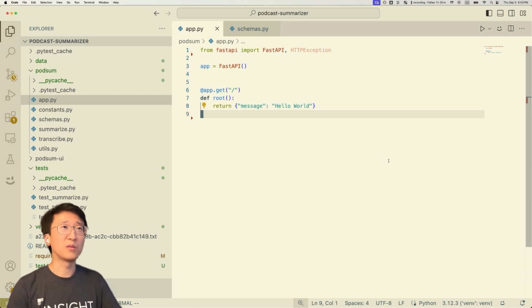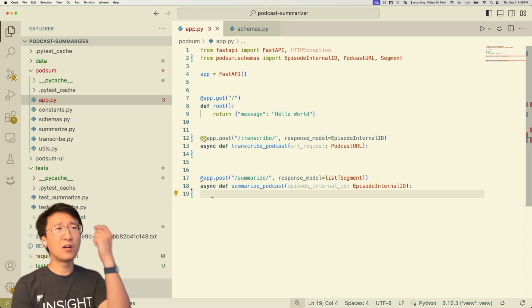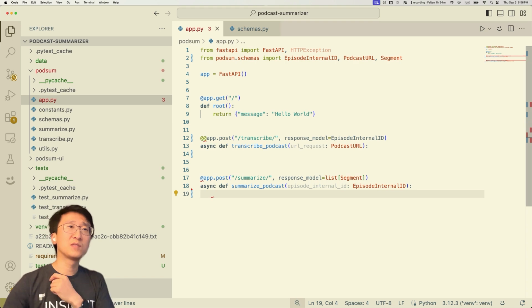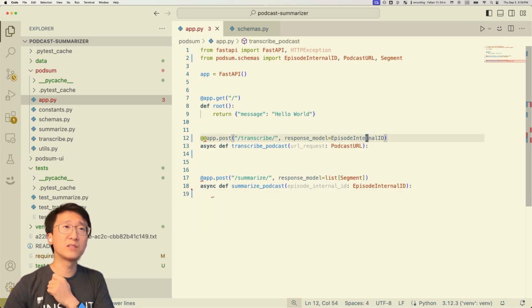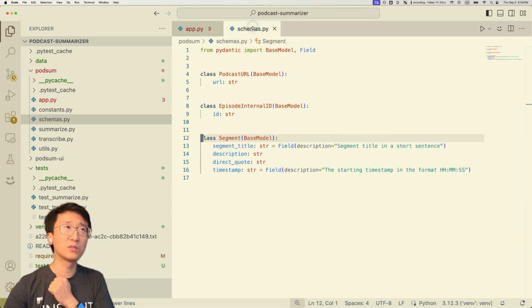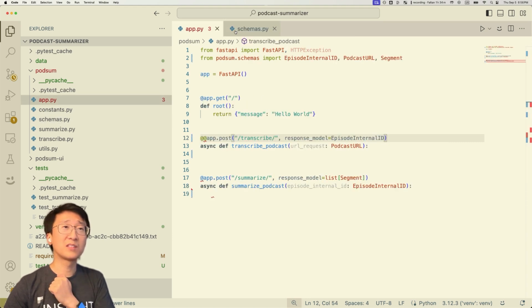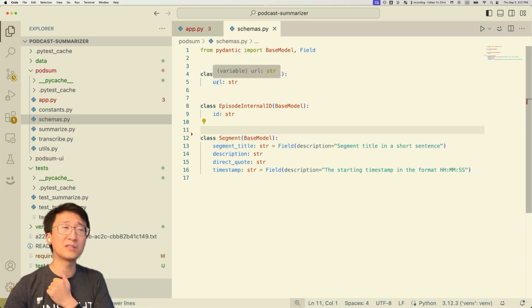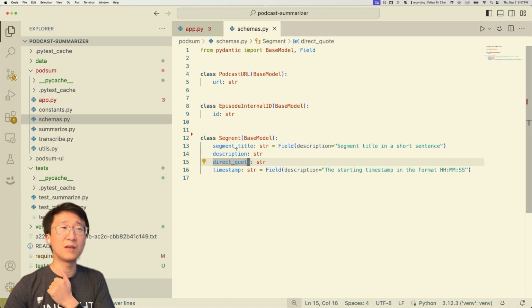So here we're starting with the boilerplate, and all we really need are 2 routes. One is to do the transcription, and after that, we're going to make a separate call to do the summarization. The interesting thing here is that we need to predefine what our data structure looks like. So we're going to make a schema file over here, and then basically say what they are. For the first part, we're just getting an episode internal ID, which is a string. And for the second part, the final result, it's a segment of these 4 fields that we've already pre-established. In fact, this is the same Pydantic model that gets used in the summarization step.